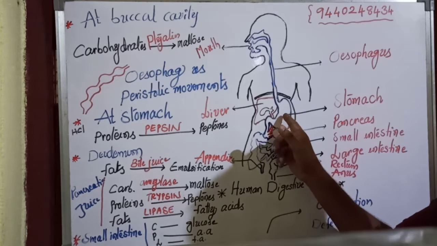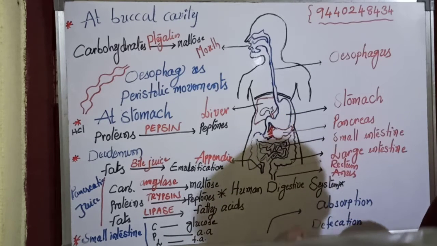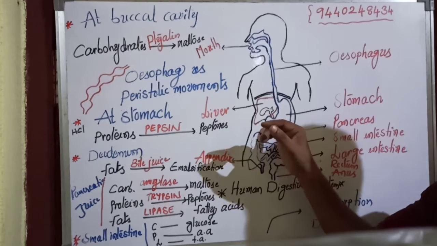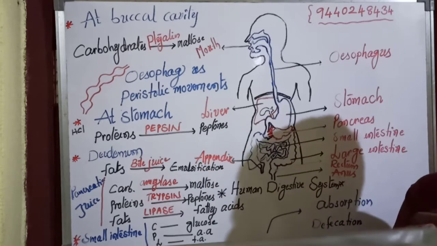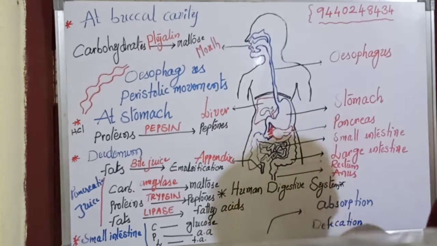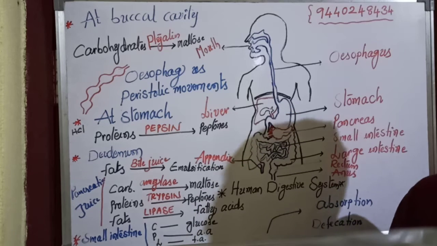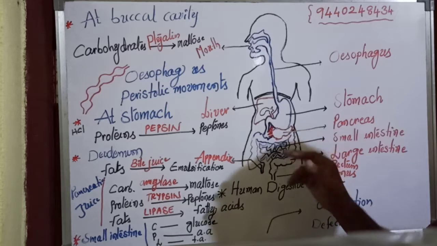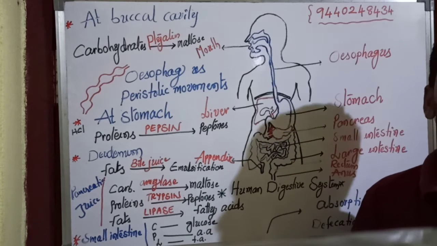Until then, the food is not allowed into the lower parts, because the structure known as the pyloric sphincter stays closed. Due to the closure of the pyloric sphincter, different actions go on in the stomach. Finally, a semi-solid food is formed, known as chyme.